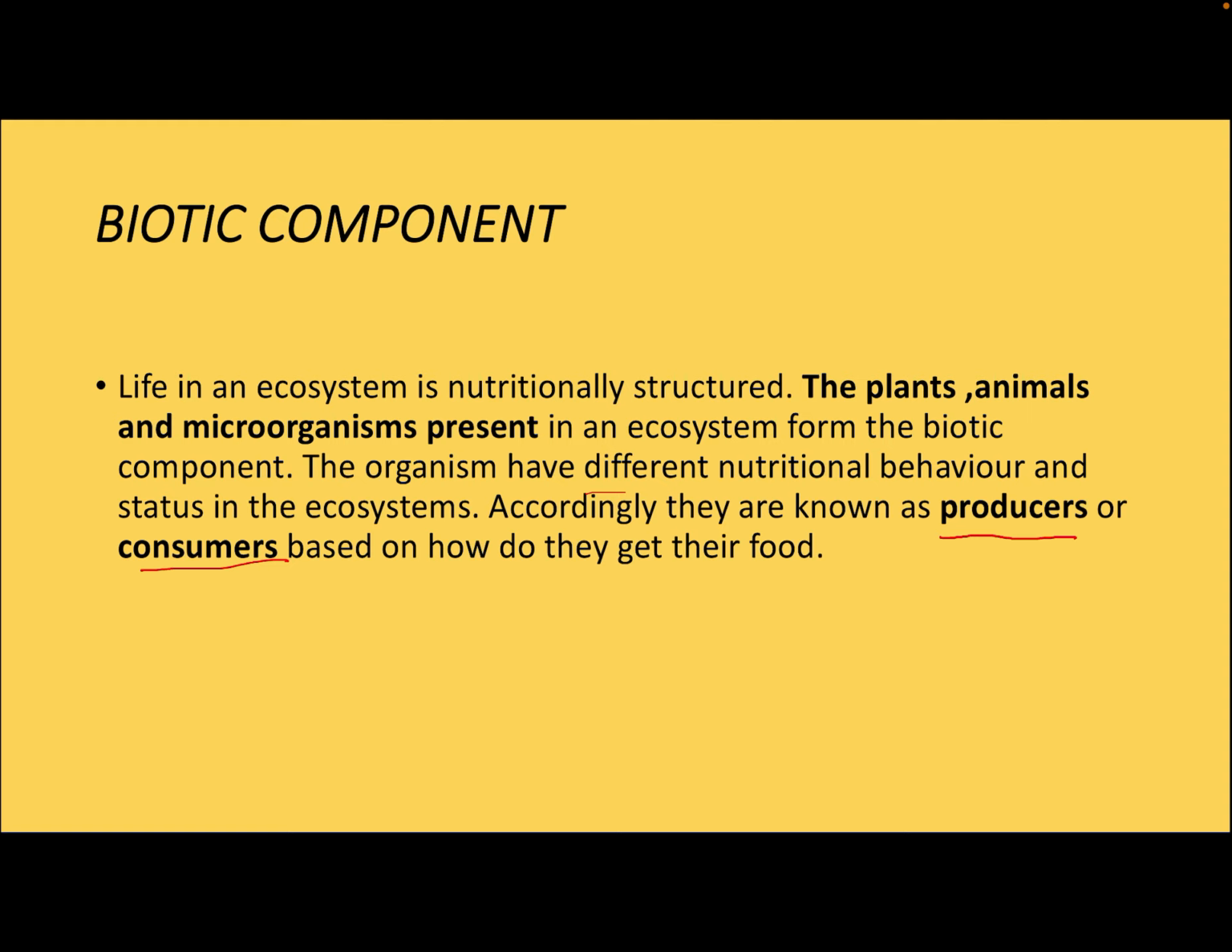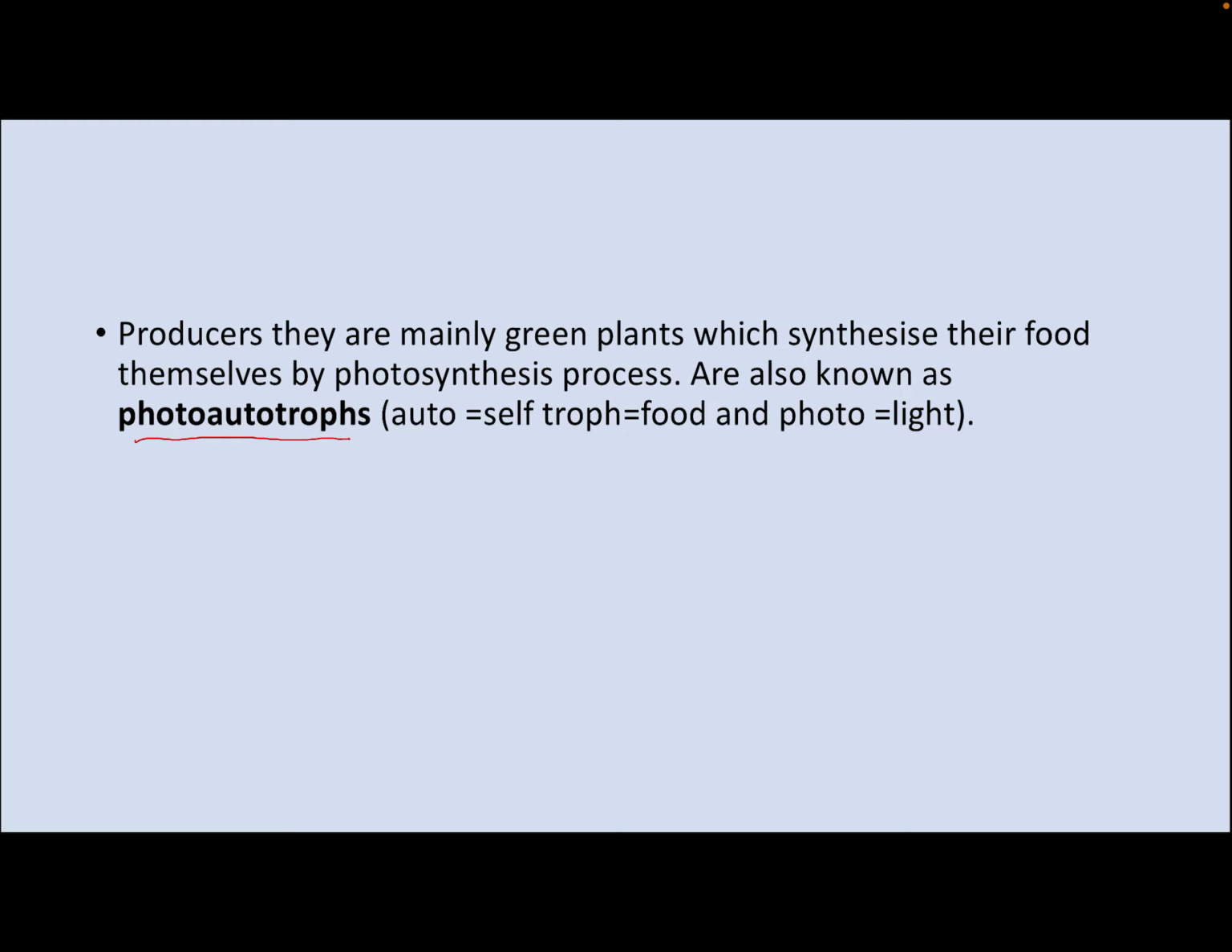Let's see what is there in the biotic component. A biotic component includes plants, animals and microorganisms. The organisms in ecosystem have different nutritional behavior and status in the ecosystem, and accordingly they are called as producers and consumers based on how the organisms are getting their food.